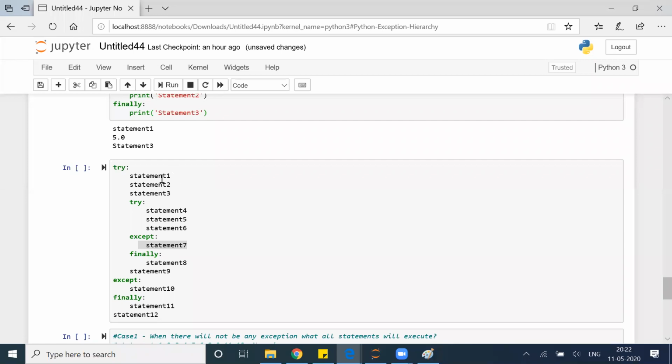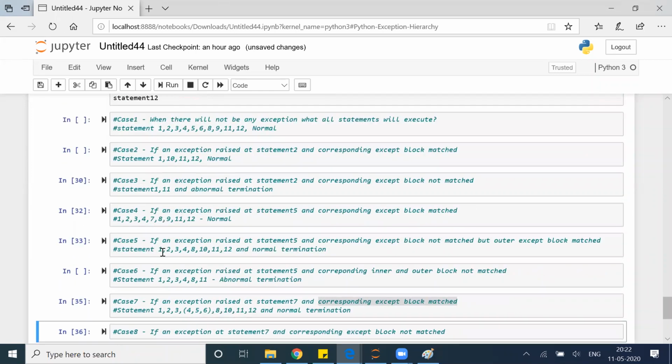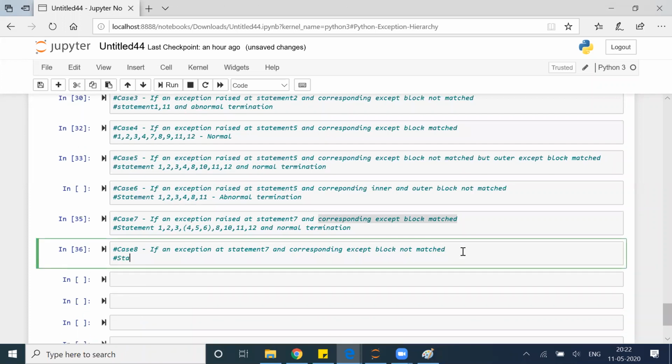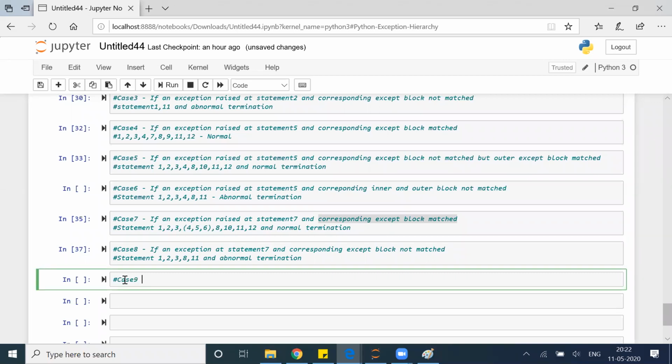Clear? 1 2 3, then 8. Suppose in line number 4 something goes wrong, so 1 2 3, then 8, then 11, then abnormal termination. All clear to you? Termination. Okay, next case, case number 9.